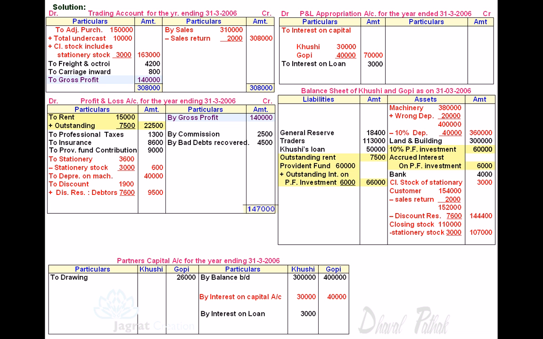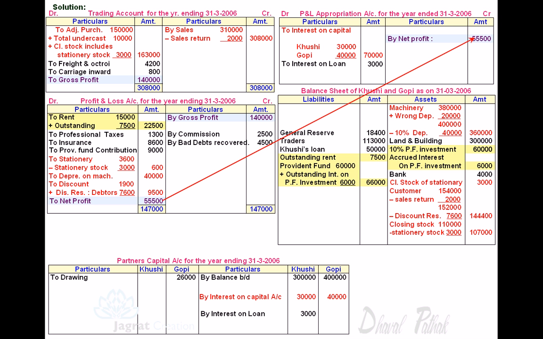Total of credit side of profit and loss account 1,40,000 plus 7,000, 1,47,000. Deduct therefrom rent, professional tax, insurance etc. You get a net profit of 55,500. This profit is transferred to the credit side of profit and loss appropriation account.